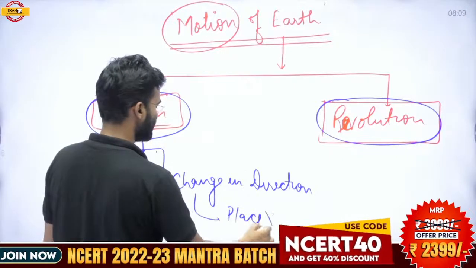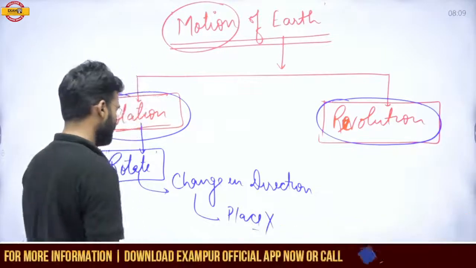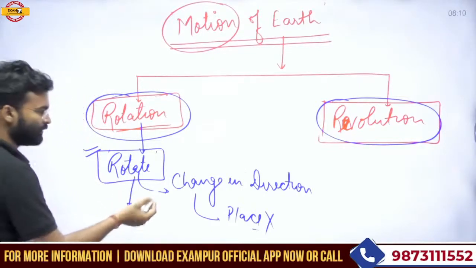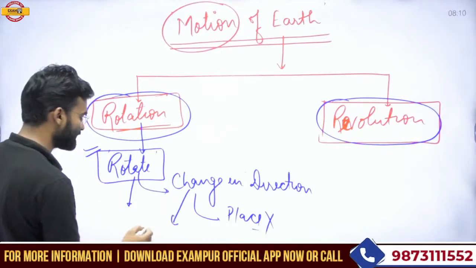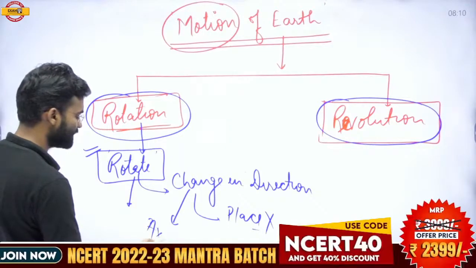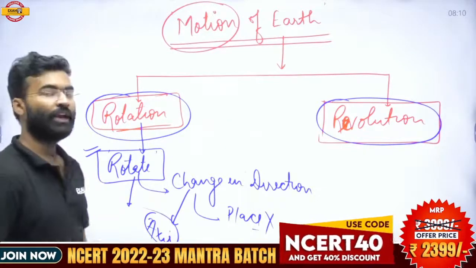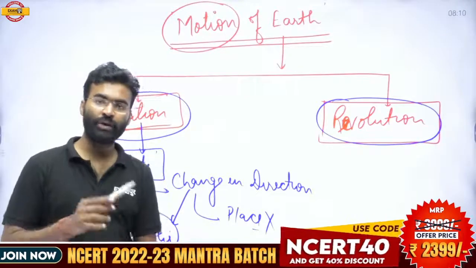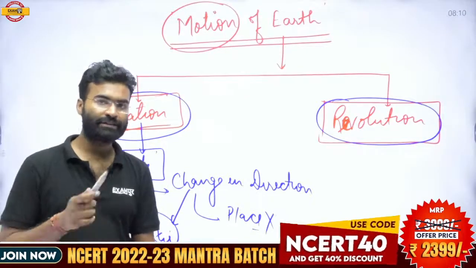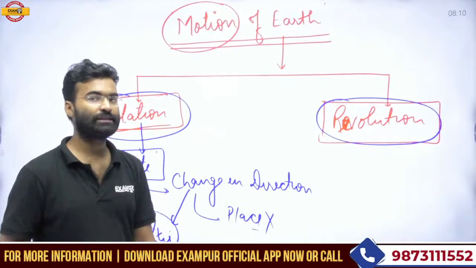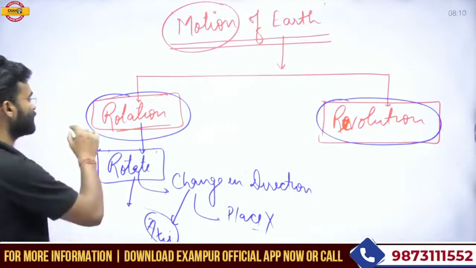You can say in rotation only the direction changes on its axis. You can use this technical word, on its axis. So if any object is moving on its axis without change in the place, then such type of movement is called rotation.